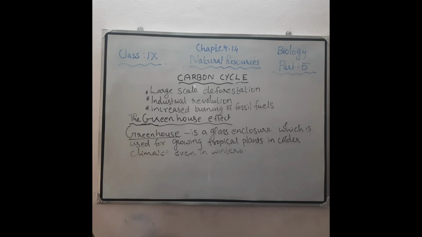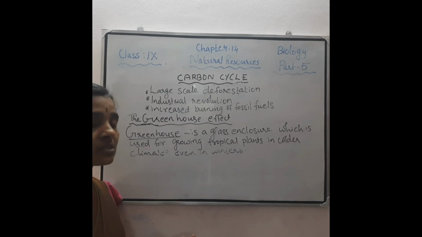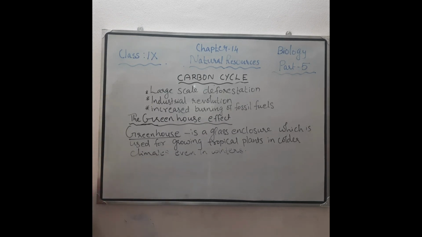These greenhouses trap the heat from the atmosphere, and hence the temperature inside the glass enclosure will be much higher than the surroundings. Suppose the surrounding is a colder climate, then also inside this greenhouse the temperature is higher, so greenhouses maintain the temperature, and thus these tropical plants can survive inside this glass enclosure.